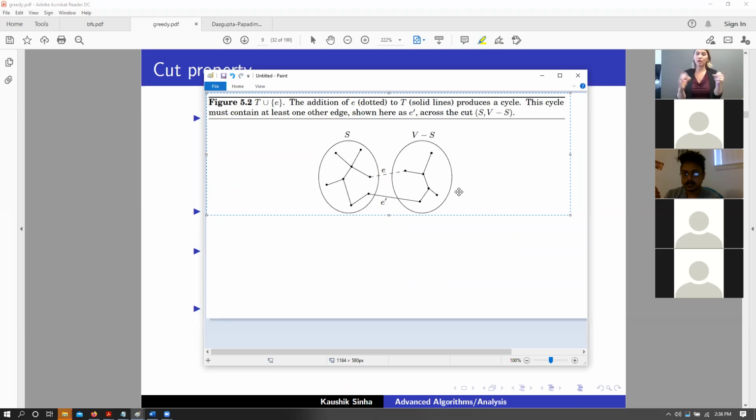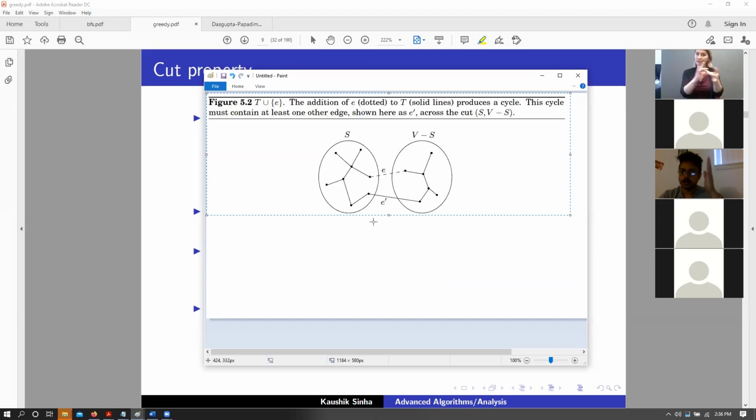So cut property says that you can add one edge or the other edge as long as there is no other path connecting between these 2 set of vertices. So here we have 2 set of disjoint trees, and we are wondering whether we should add the edge E or whether we should add the edge E prime. So cut property says as long as there is no other edge connecting between these 2 cuts.